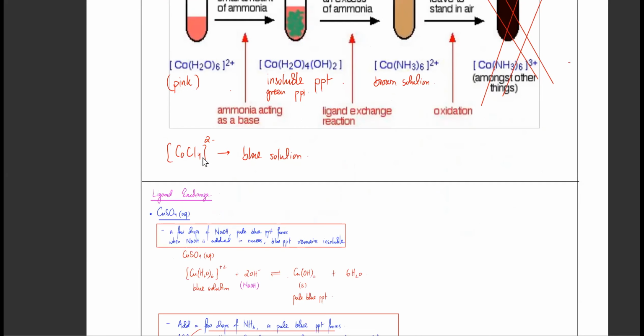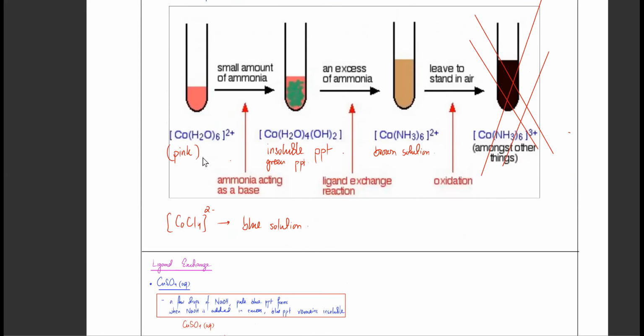Here I think something is missing, yes. Cobalt with chloride ions, that's blue in color. Cobalt with some OH ions, that's a green precipitate. Cobalt with NH3, that's brown.